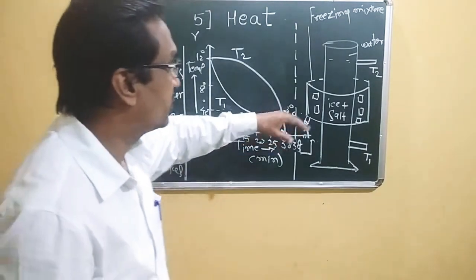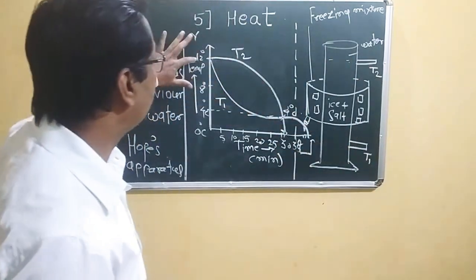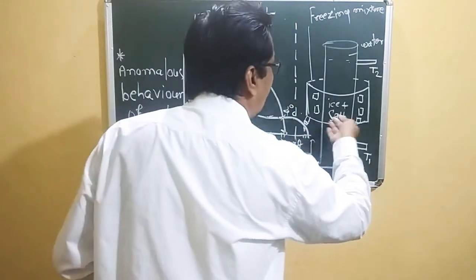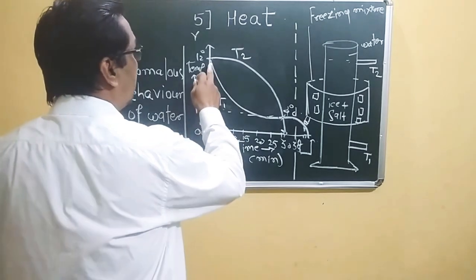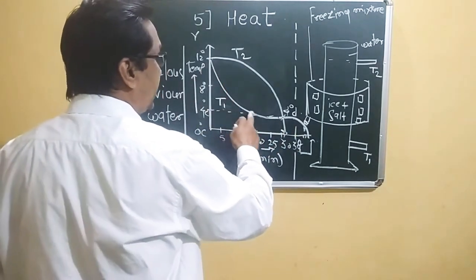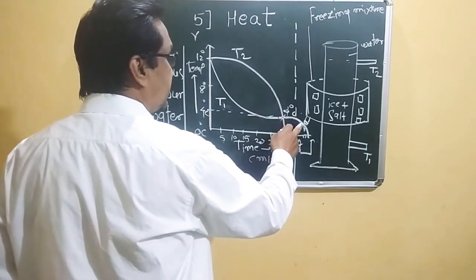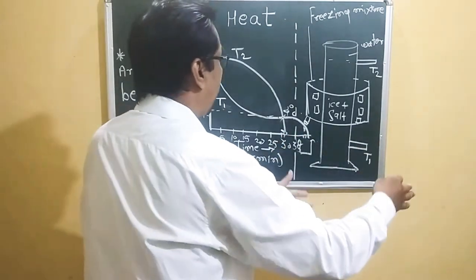Okay. So before starting our experiment, we have to measure T2 and T1. These are initially at 12 degrees Celsius. After adding this freezing mixture, the temperature of thermometer T1 shows a rapid decrease, and it becomes steady at 4 degrees Celsius, and it goes down to 0 degrees Celsius after some time.